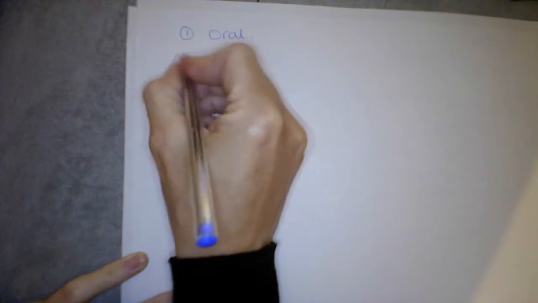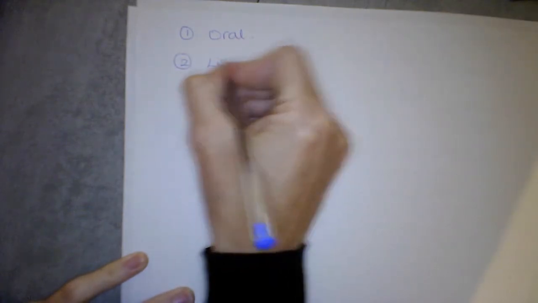Okay, so in your examination, you're going to be marked on 4 areas. So you're going to be marked on your ability to speak Spanish, so your oral examination. You're going to be marked on, sorry, that might not be very clear, let me come down closer. Okay, you're going to be marked on your ability to understand it when you hear it, so your listening. You're going to be marked on your ability to read Spanish, so la lectura, the reading comprehensions.